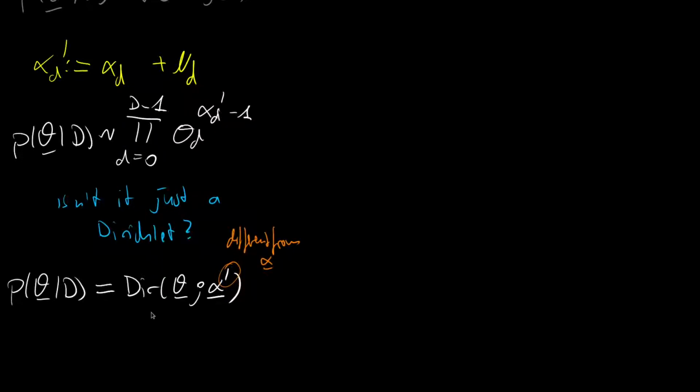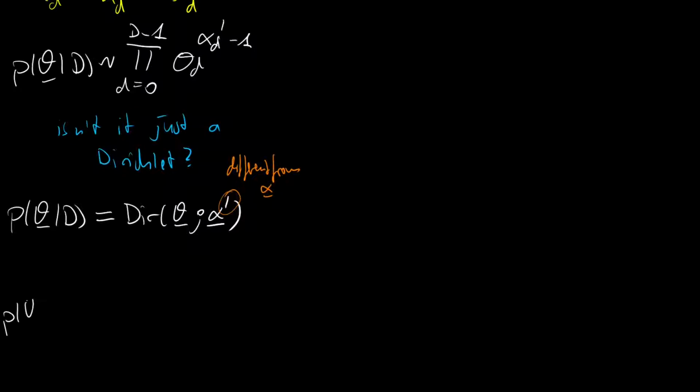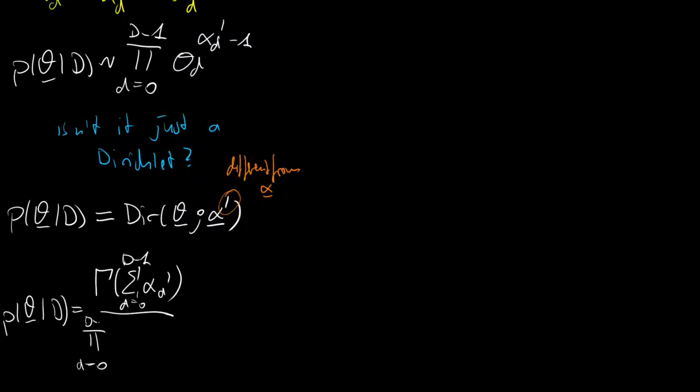And we then can define the posterior as p of theta, given the dataset D is, well, first we have the normalization, so the gamma function of the sum from d=0 to capital D minus 1 over alpha d prime divided by the product from d=0 to capital D minus 1 over gamma of alpha d prime.